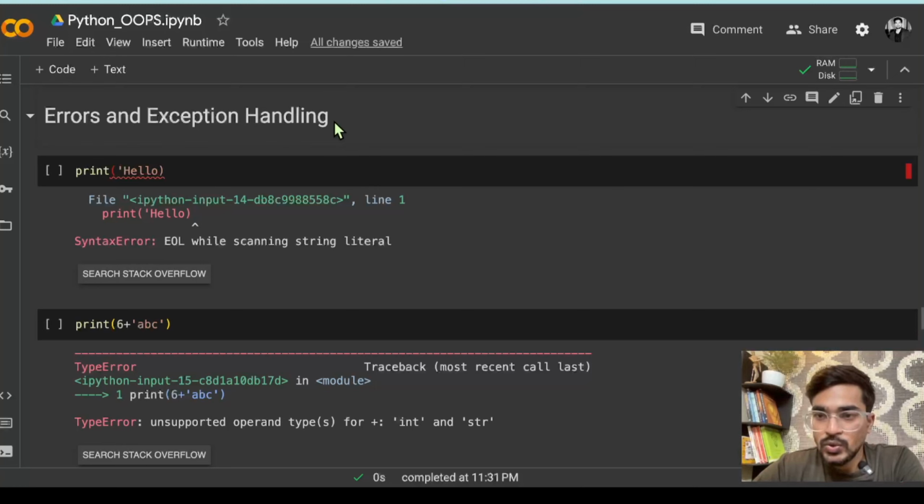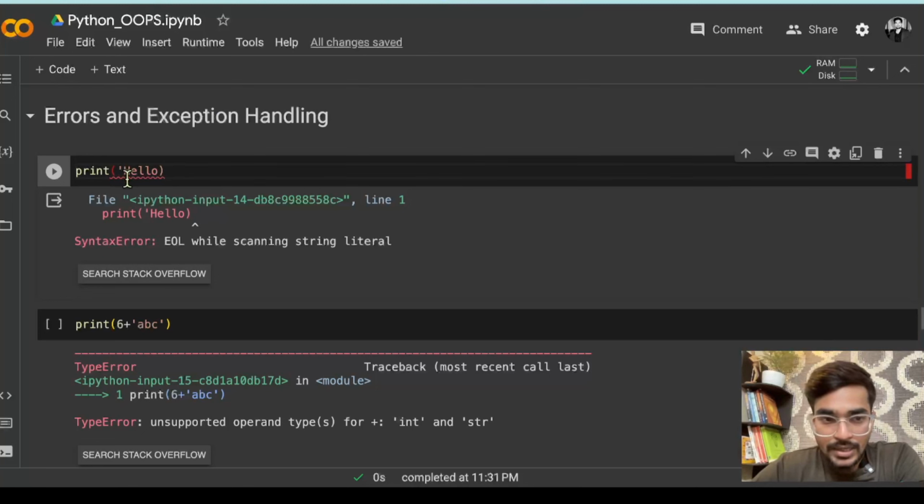rectify that error. To handle those things, to not worry about the errors, so that your code will run smoothly even when there are some errors coming in your code. So how can you handle those errors so that your Python code will not crash in between? Even if some unwanted values come in your calculation, or there are some errors, you will be able to handle those errors and your code will run smoothly. So we are going to learn this concept.